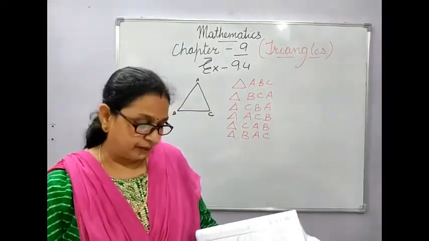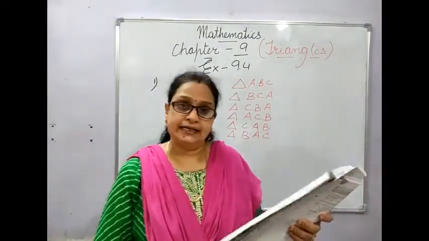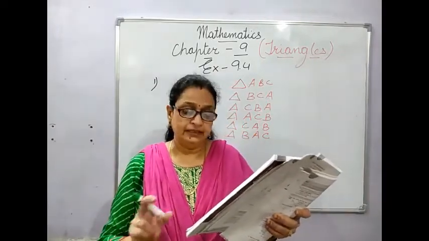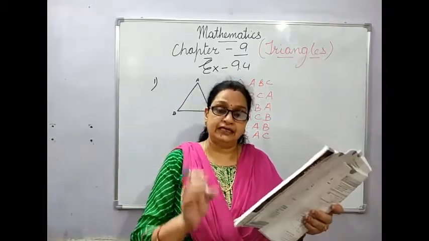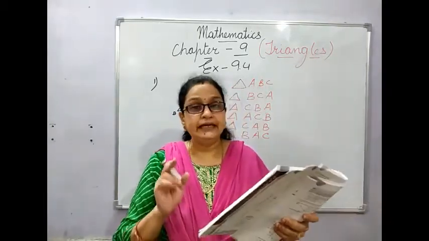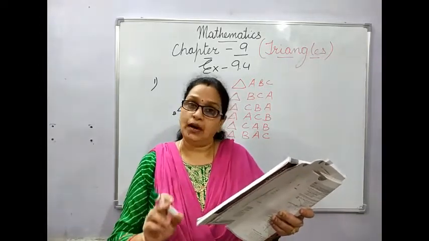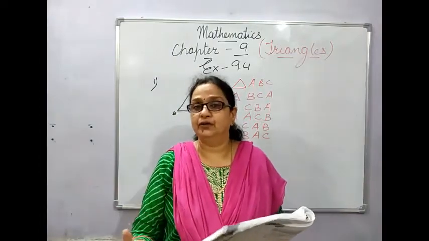Now question number 2. Take 3 points X, Y, Z such that first they are collinear, second they are non-collinear. They have given one extra note that in each case you have to draw the line segments XY, YZ and ZX, and find out what figure you are getting.